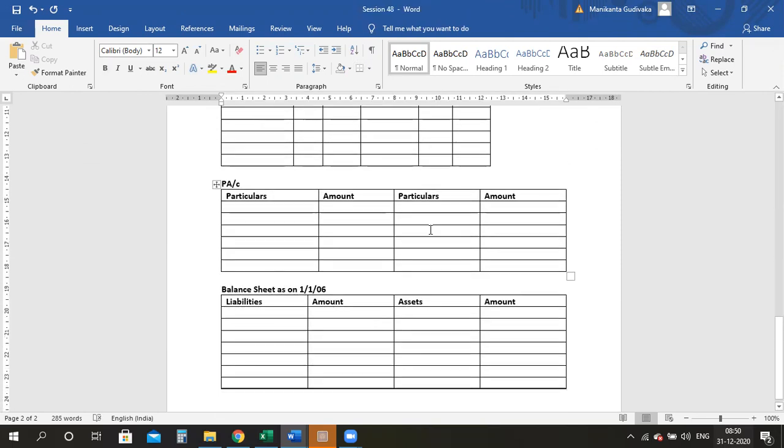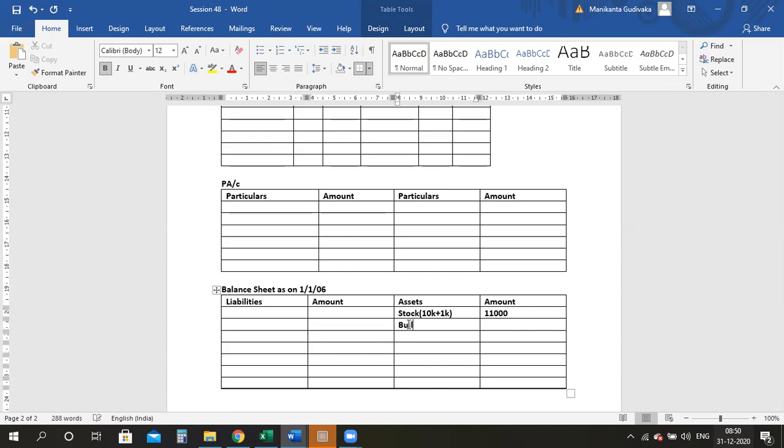All right, so let me take all my assets here, whatever has been appreciated and depreciated. My stock, earlier it was 10K. Now it has been appreciated by 1K, that is 10%, therefore gives me 11,000. Right, now my buildings, earlier it was 18K and I increased by 1,800.